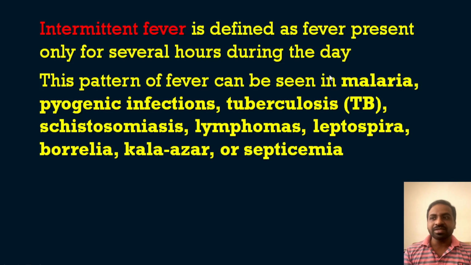of fever can be seen in disease conditions like malaria, pyogenic infections, then tuberculosis, then schistosomiasis, lymphomas, leptospira, borrelia, kala azar, septicemia, etc. Okay, so this is intermittent fever. So intermittent fever can be seen in many conditions like malaria, pyogenic infections and septicemia, TB, schistosomiasis, kala azar, borrelia, lymphoma, leptospira, etc. Okay, so this is intermittent fever.